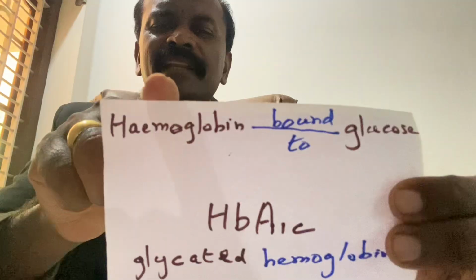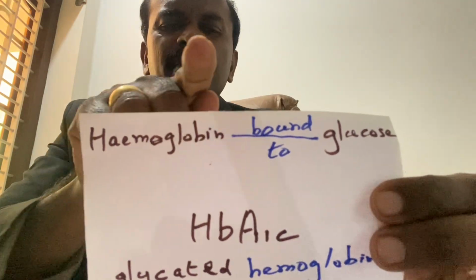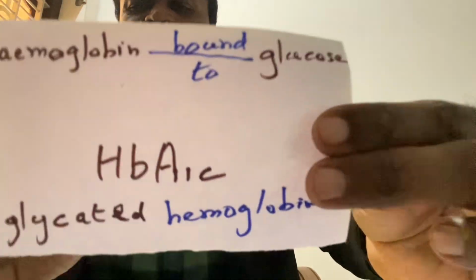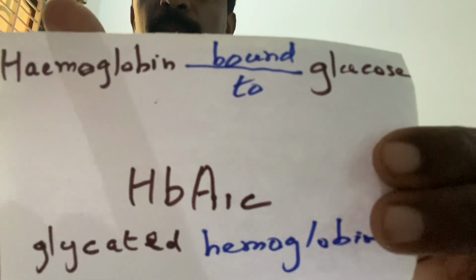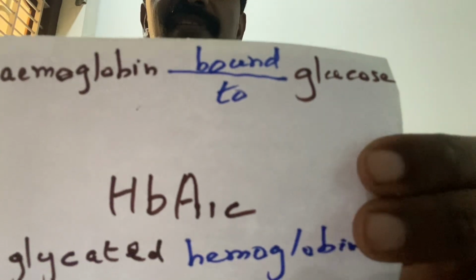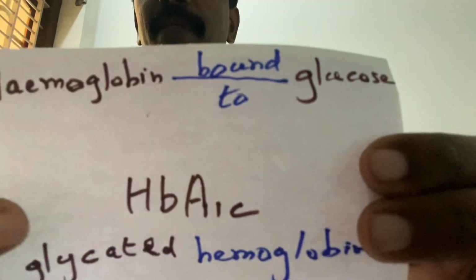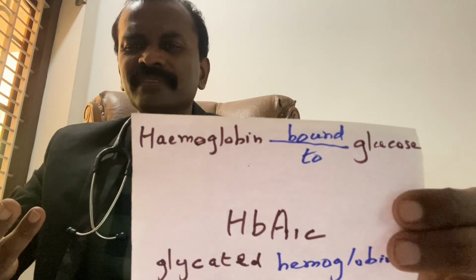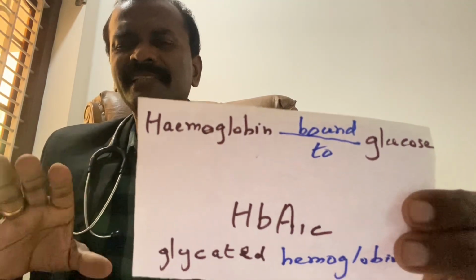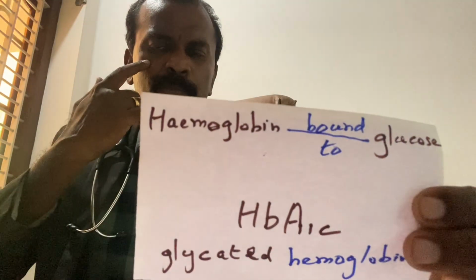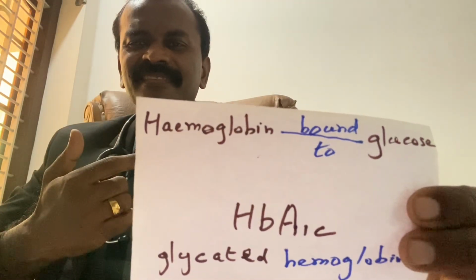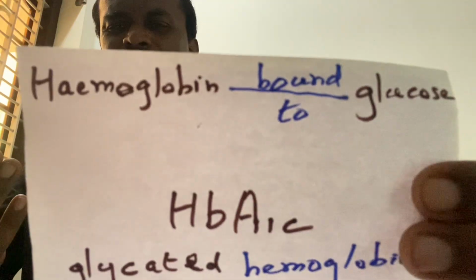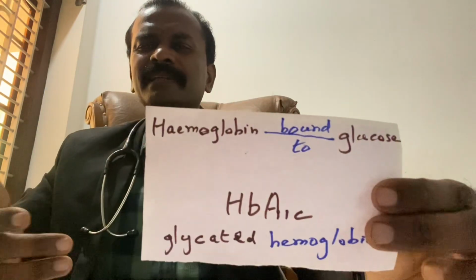Because there is no bonding. Hemoglobin bound to glucose is HbA1c. So it is a myth, I told you. As long as any blood test depends upon the hemoglobin, it cannot be a reliable test.